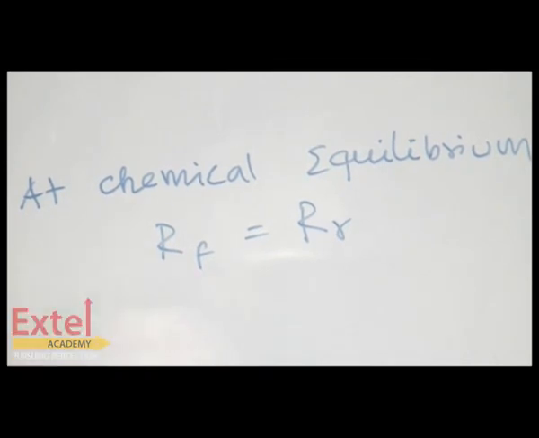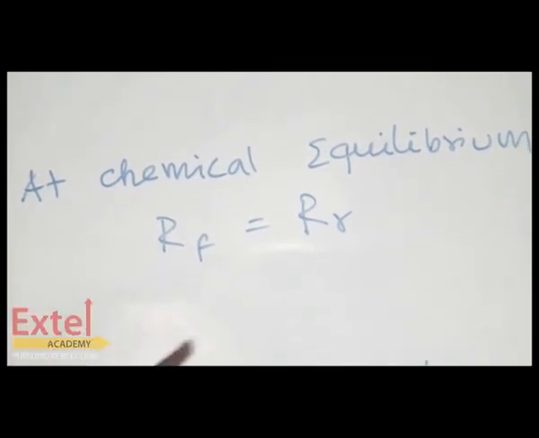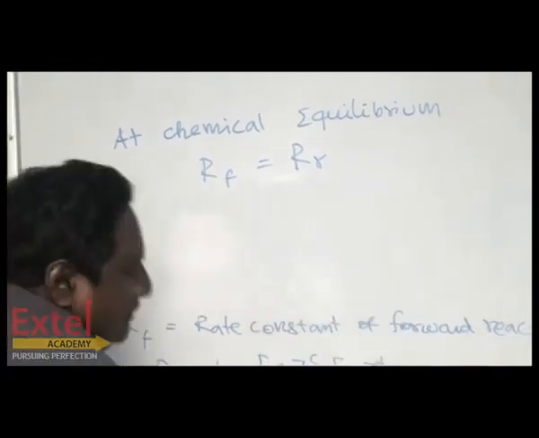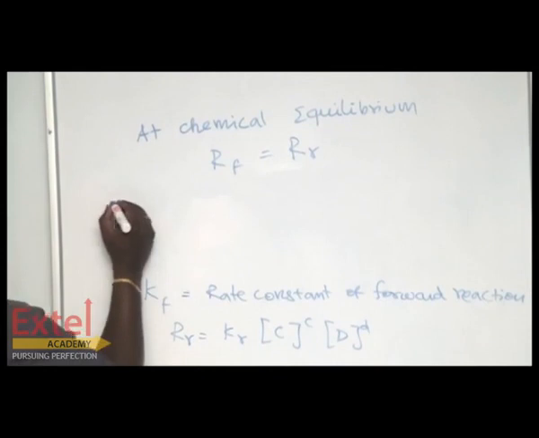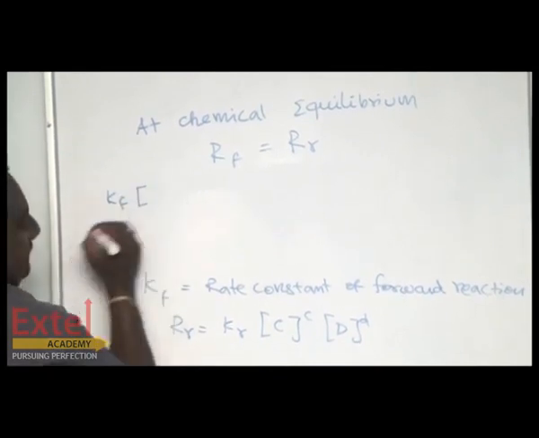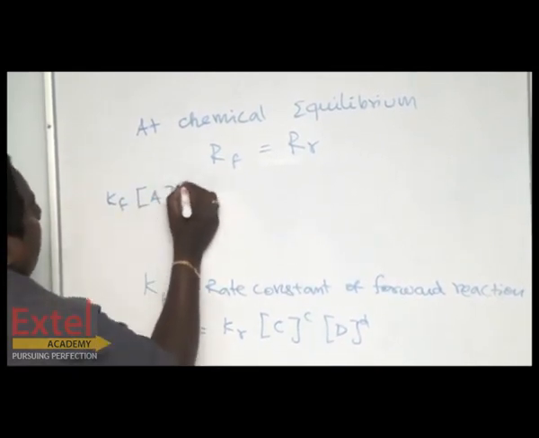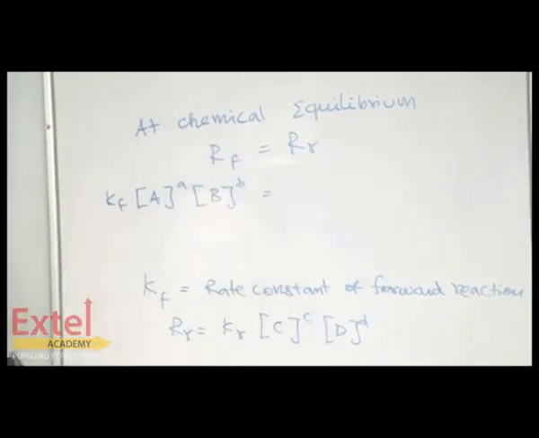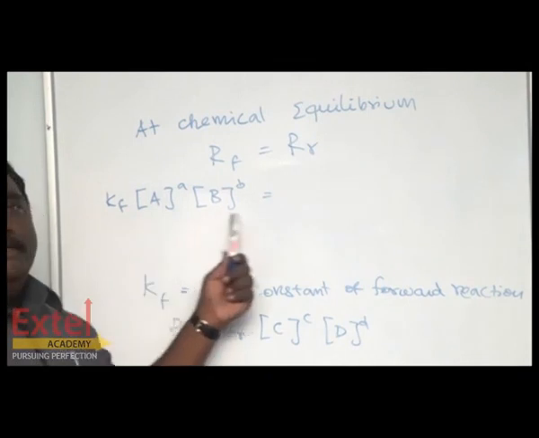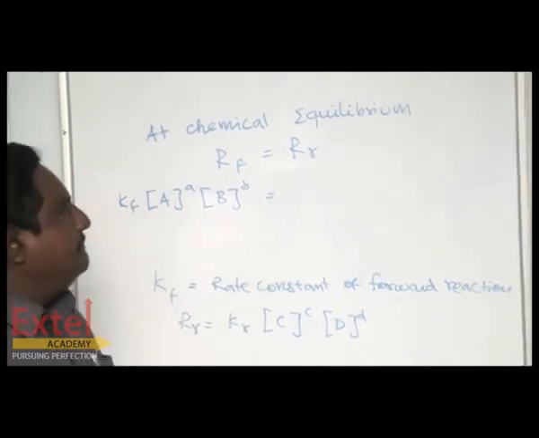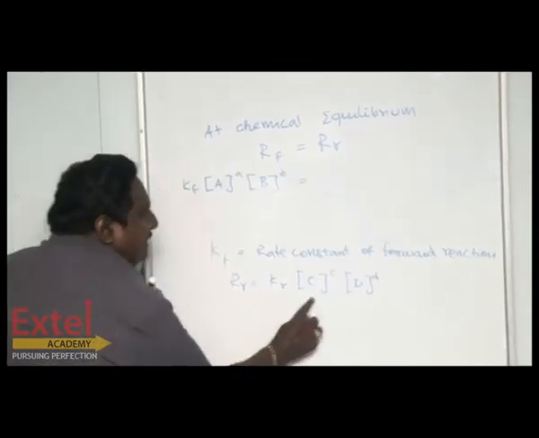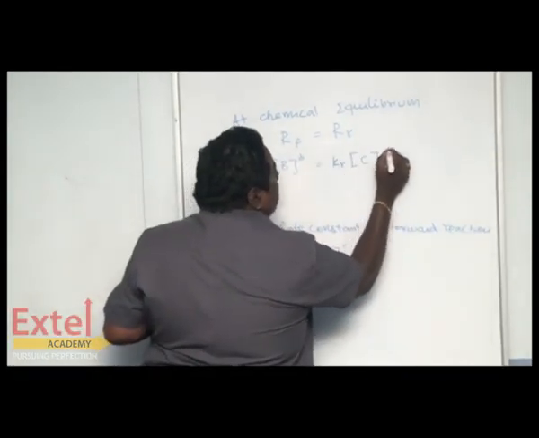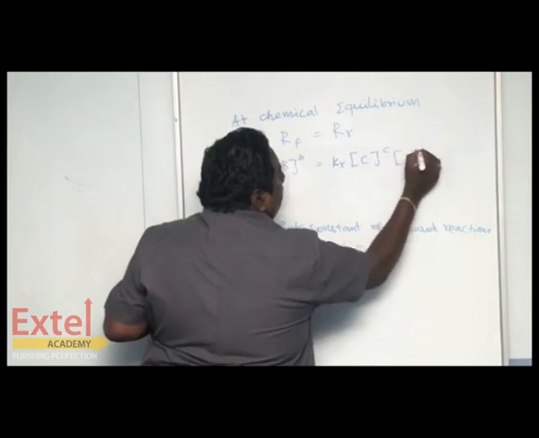So instead of RF, shall we write this here? Instead of RR, shall we write this here? Shall we compare these two? Now I am writing Kf [A]^a [B]^b. Yes, instead of RF, I have written this constant expression. Instead of RR, shall I write this expression: Kr [C]^c [D]^d.